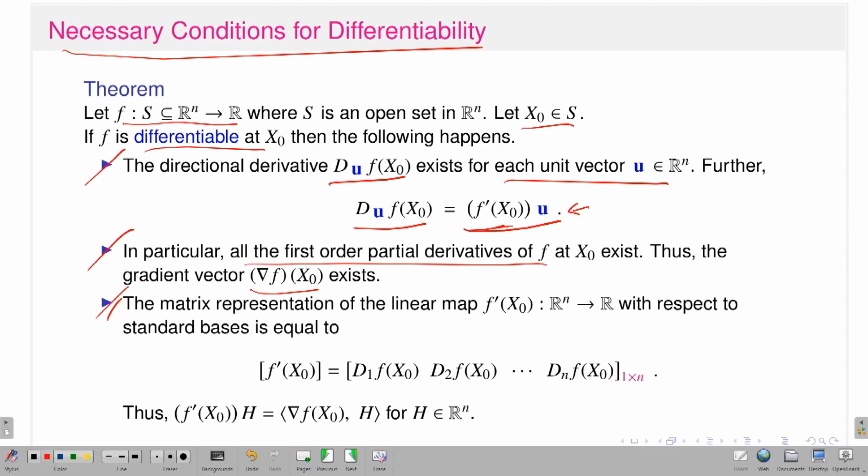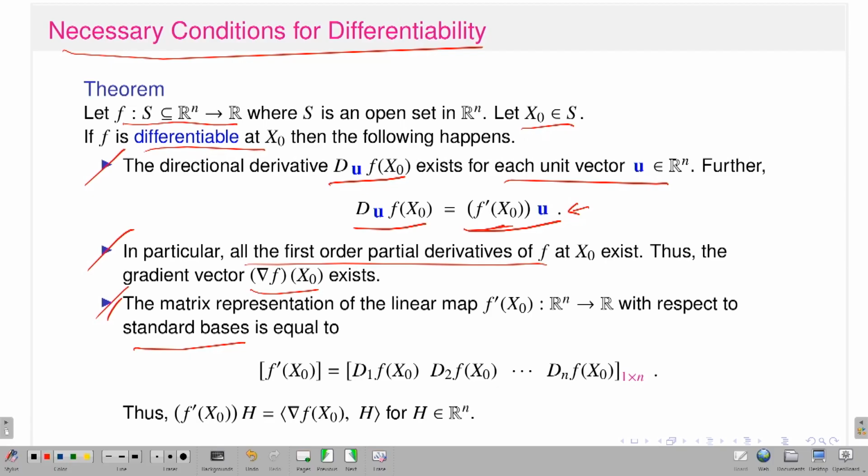I already discussed that if I have a linear transformation from R^n to R^m, it will have a matrix representation. If I have an m cross n matrix, then it will induce a linear transformation from R^n to R^m. So, since the total derivative exists, that means the linear transformation exists from R^n to R. That means I can work out the matrix representation with respect to the standard basis. The standard basis means R^n has a basis e1, e2, ..., en, where e1 has first component 1, rest of them 0, e2 has second component 1, rest of them 0, en has nth component 1, rest of them 0.